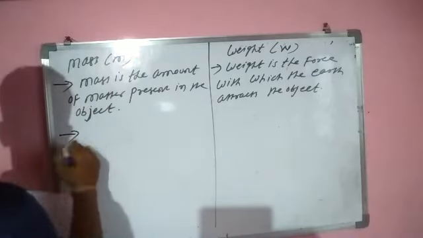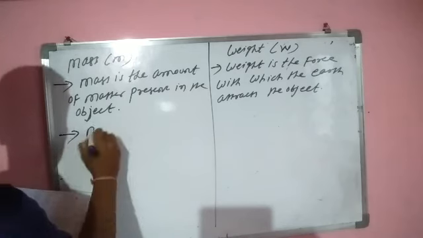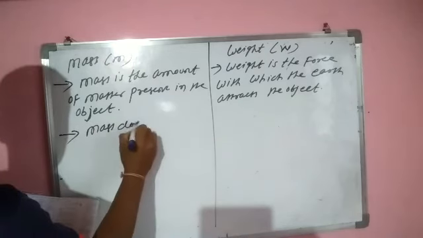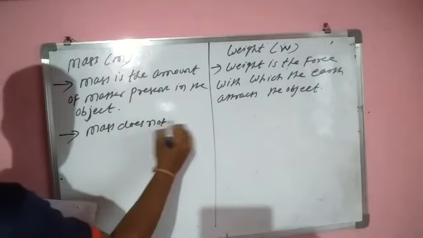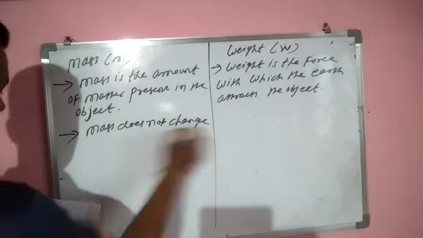So mass does not change with place. So what happens to mass with place? It does not change.